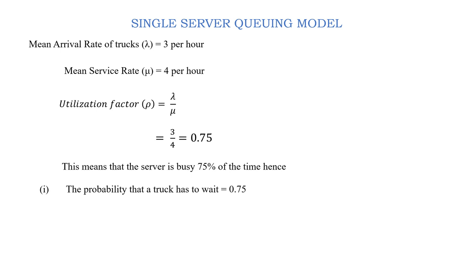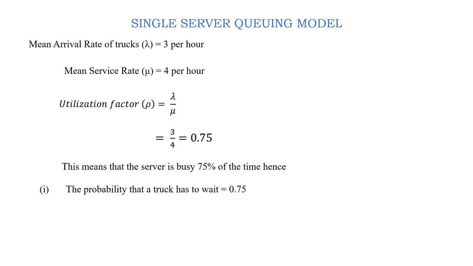So it is 3 by 4, which is 0.75, which means 75% of the time the server is busy. For the remaining 25% of the time, the server may be assumed to be idle, but he may be occupied with some other task.